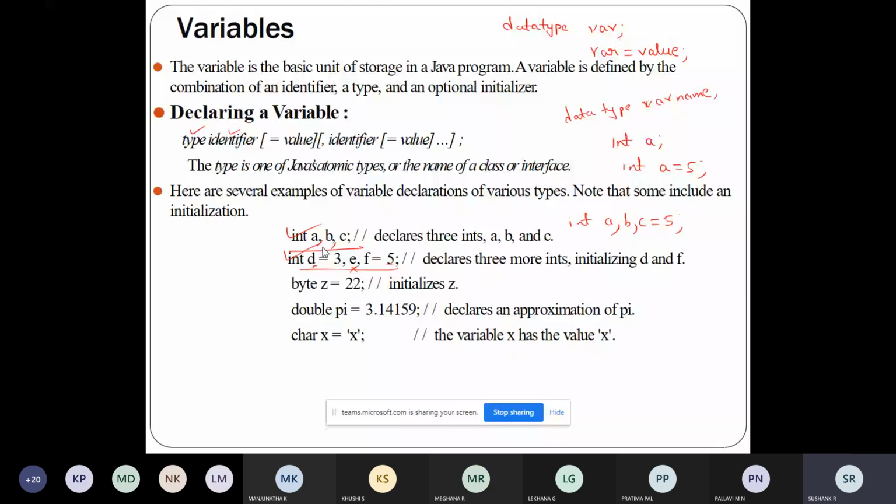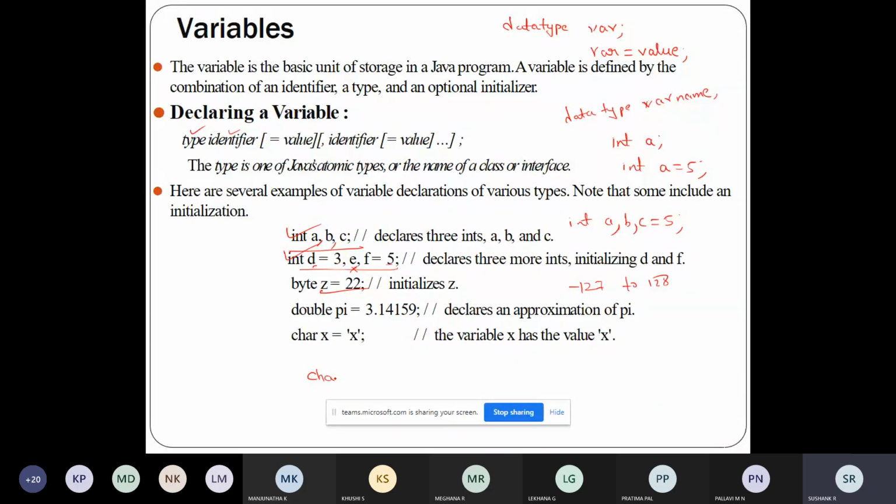You can check the third one, byte z is equal to 22, where you are declaring a variable of type byte and giving it the value 22. You know that the range of byte is from -128 to 127. The next one is a double, which has double precision, and it is storing the value of pi, 3.14159. And in this example, you're declaring a character.